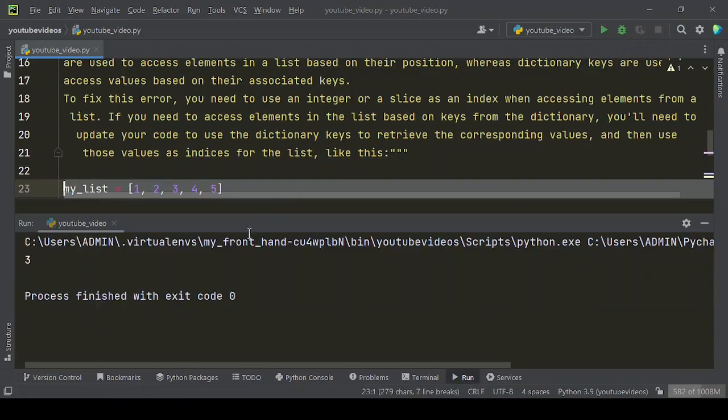Now let's run this example code. Here is the output you will get.